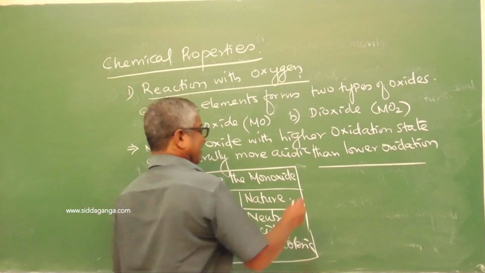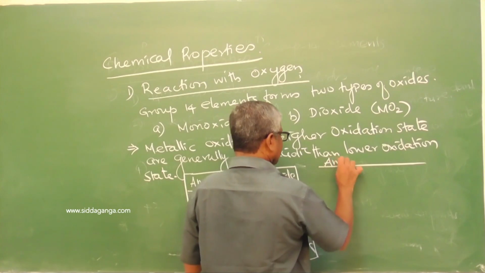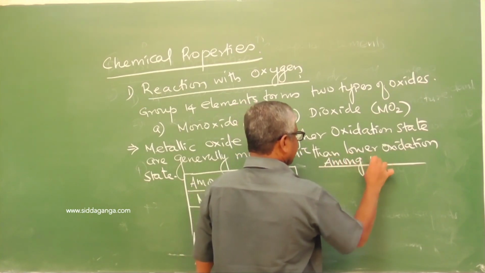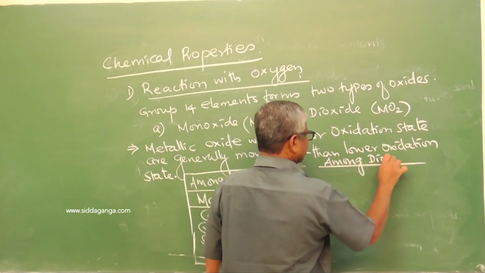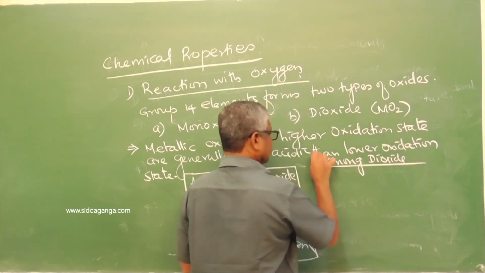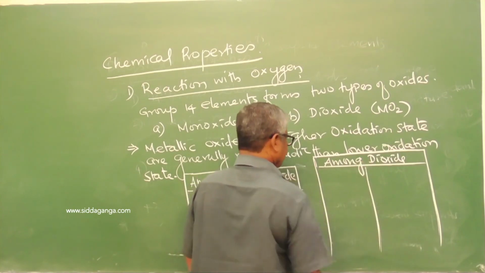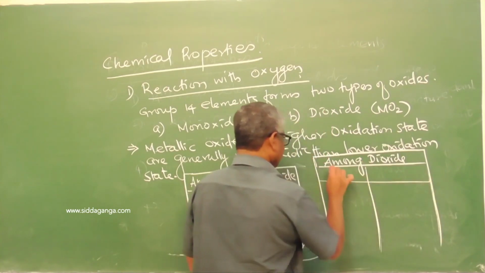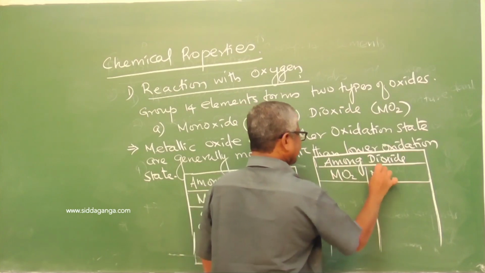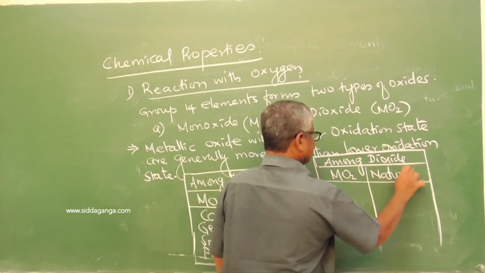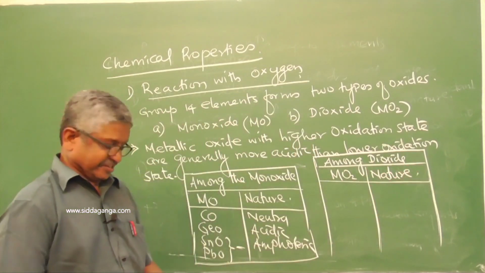Next, among the dioxides, MO2 and its nature.